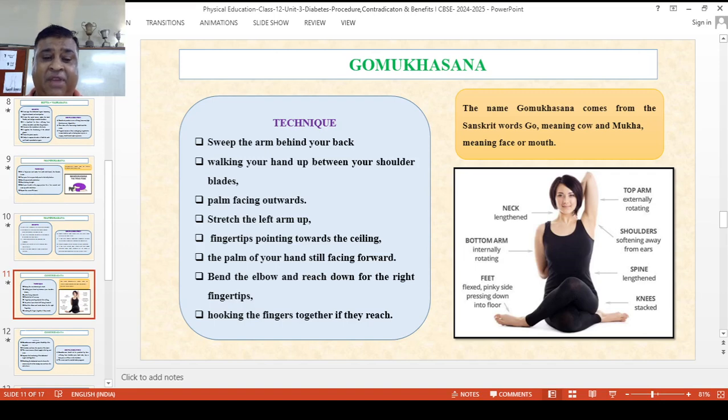Stretch the left arm up, with the fingertips pointing towards the ceiling. The palm of your hand still faces forward, and bend the elbow and reach down with the right fingertips. Now hook the fingers, holding the fingers together if they reach.